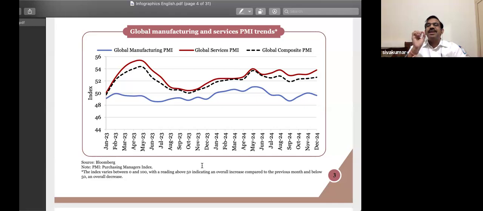Remember, I said index basically is an indicator. Can someone give an example? An indicator is something like an average. Let's say I want to know how your batch is performing. I'm not worried about the individual performance of Avantika and so on. I'm worried about how the overall batch is performing. Let's say in economics or history, what do you think I would look at? Individual marks, or average marks? Average marks, because I'm not concerned about the individuals, I'm concerned about your overall batch. So the average, the mean, is the indicator.